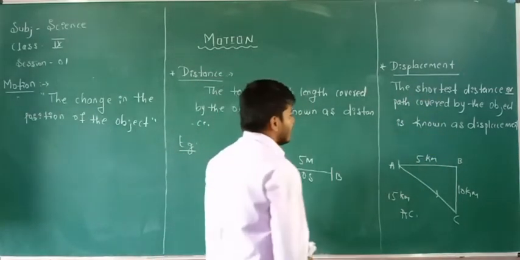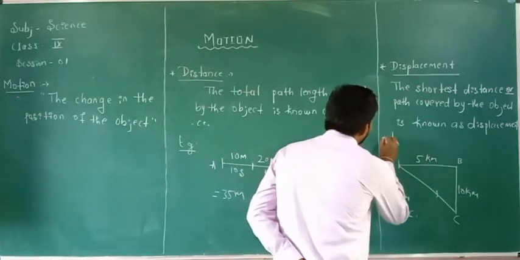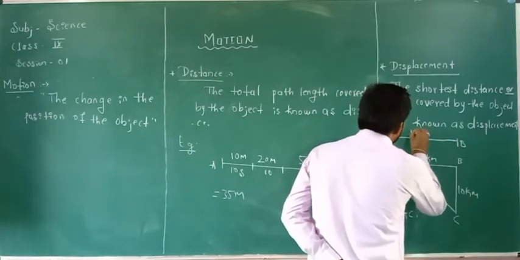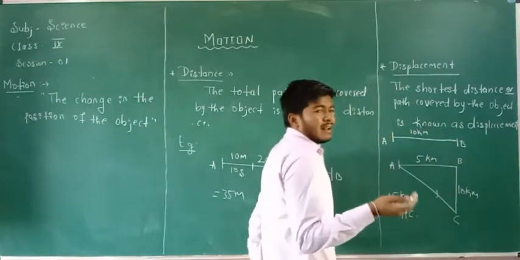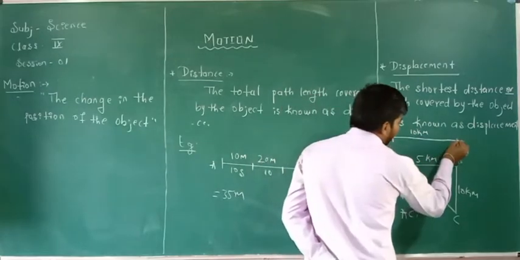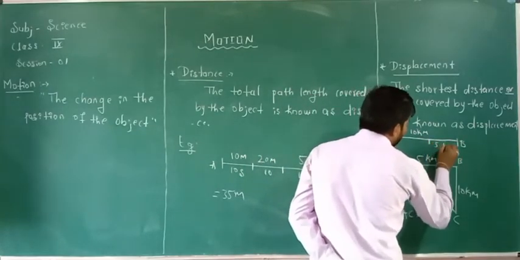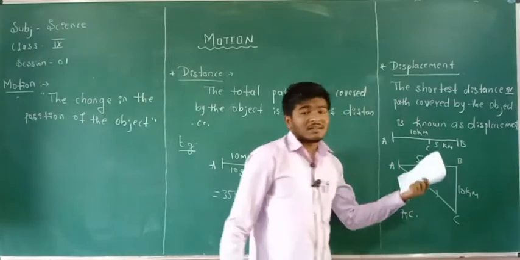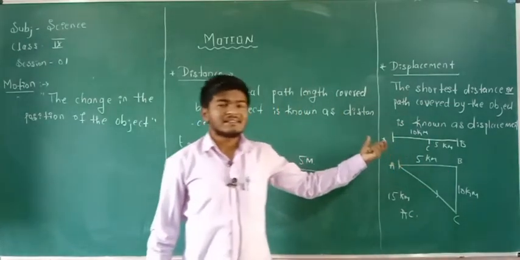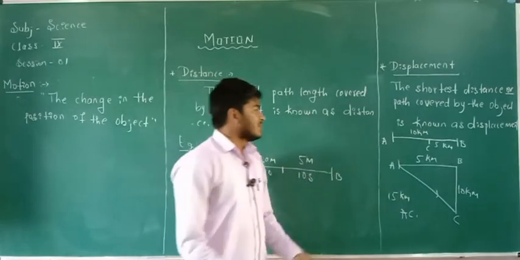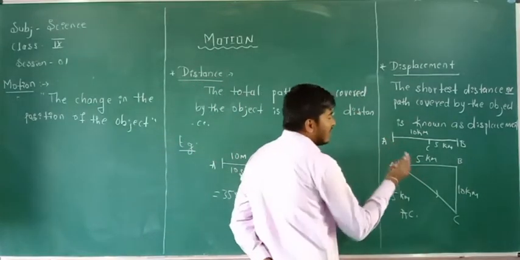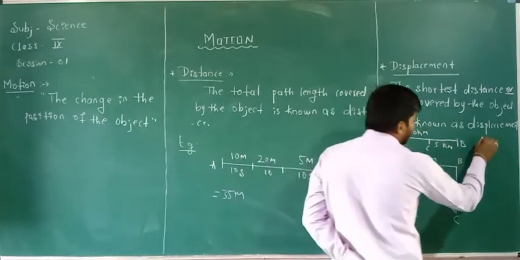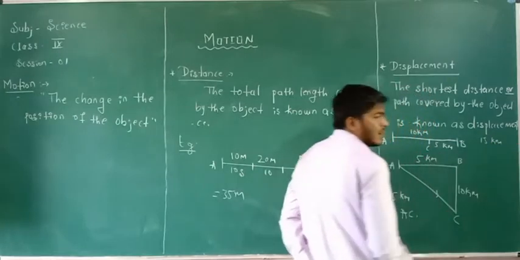Okay, again I am considering one example. A car moves from point A towards point B about 10 kilometers. Again it turns back and moves about 5 kilometers towards point C. Then what is the distance covered by the object and what is the displacement covered by the object? Then we are going to calculate. See, the total distance covered by the car is first 10 kilometers and back 5 kilometers, that is 15 kilometers is the distance covered by the object.